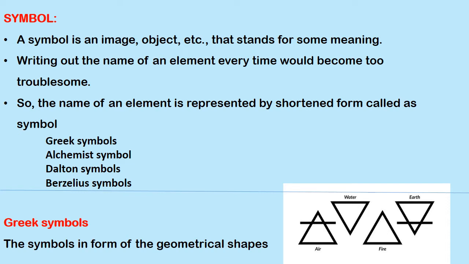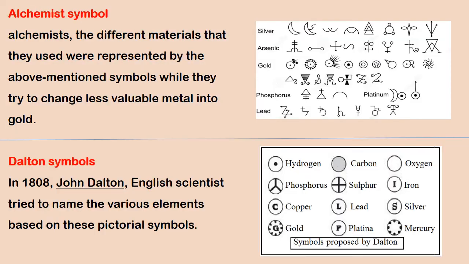Greek symbols. The symbols in the form of geometrical shapes. Alchemist symbols. The different materials that alchemists used were represented by the above mentioned symbols while they tried to change less valuable metal into gold.